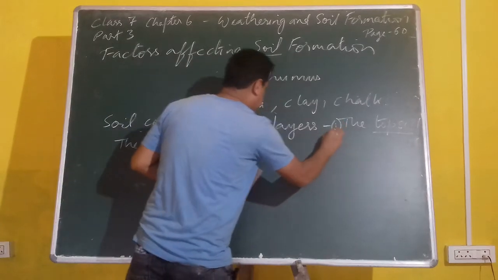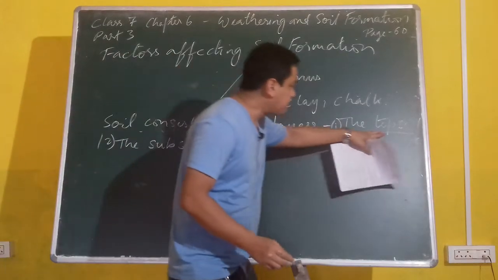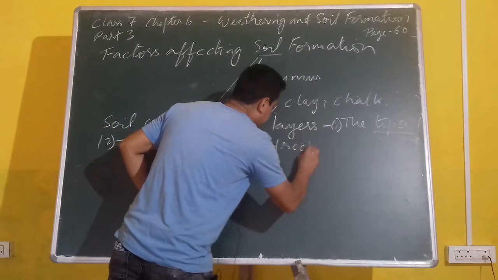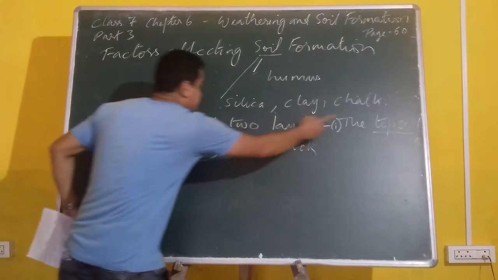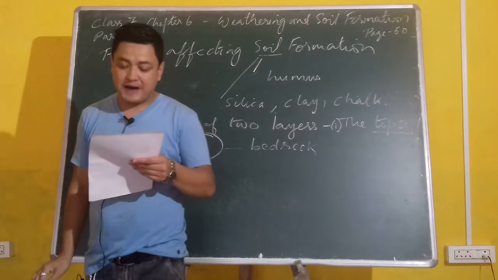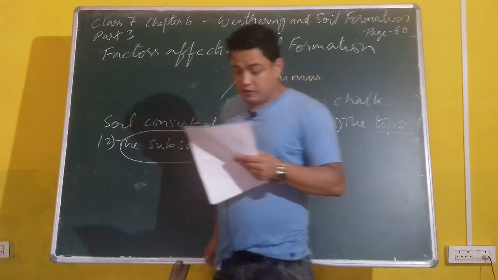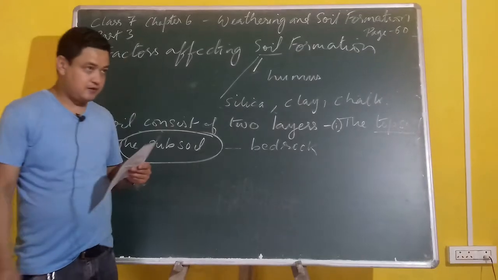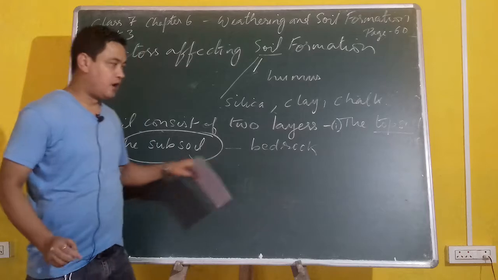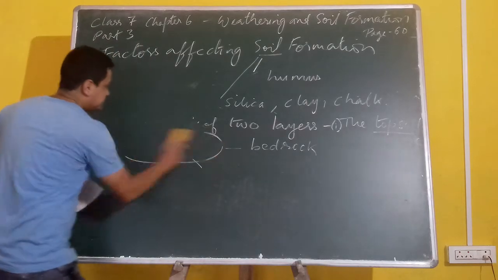Number one is the topsoil, number two is the subsoil. Now subsoil is found between the topsoil and the bedrocks. Now what are bedrocks? These are parent rocks, which we will be studying in detail later on. But when I am talking about this subsoil, it is not as productive as the topsoil, because you cannot grow crops in this area.